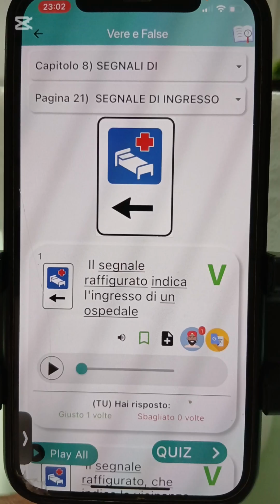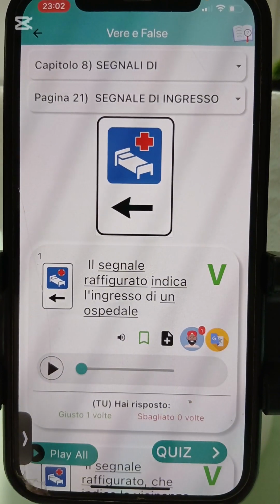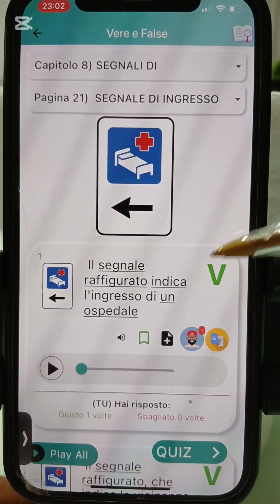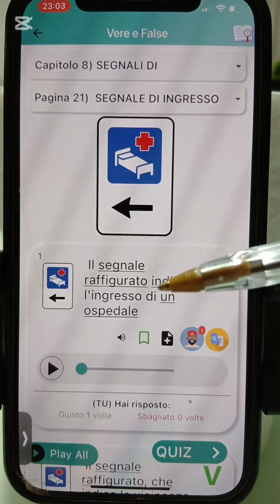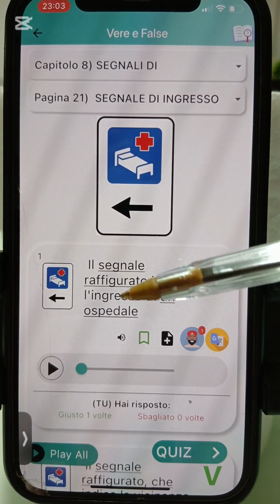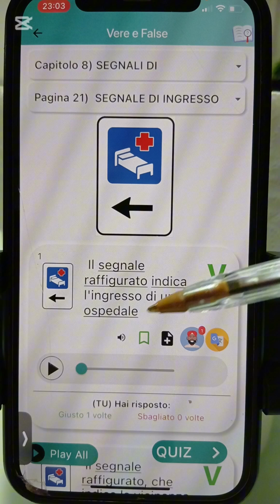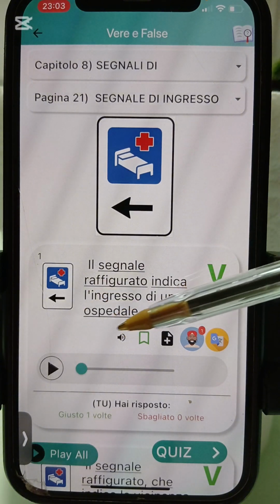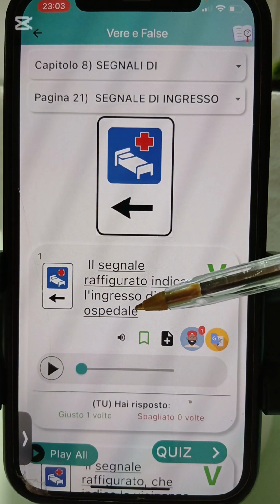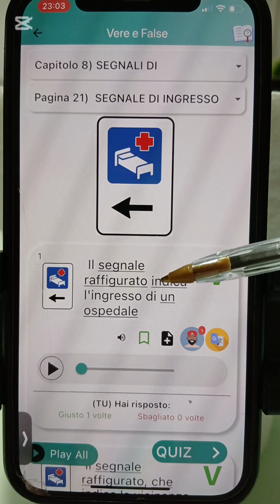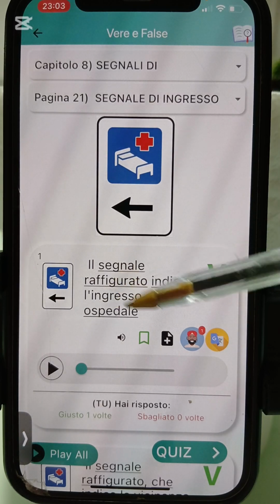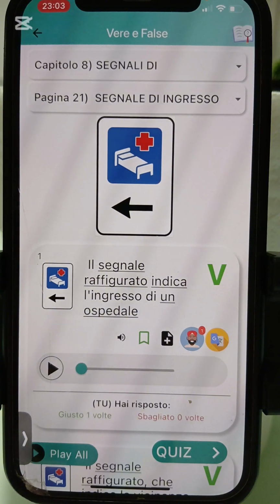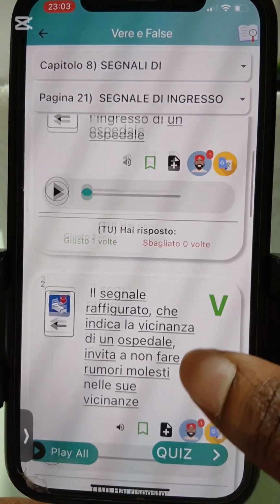Dice il segnale raffigurato indica ingresso di un ospedale. He said this sign figure indicates the entry of a hospital, the side you go pass to enter the hospital. Ospedale is hospital. This sign figure is the segnale raffigurato. It indicates the entrance to what? To hospital. Alright, so let's go to number 2.